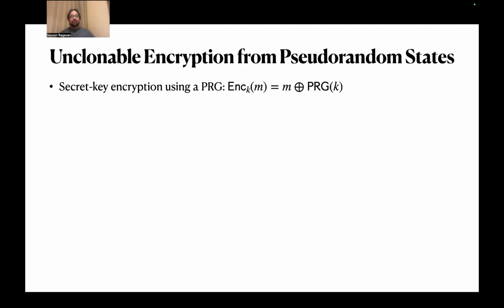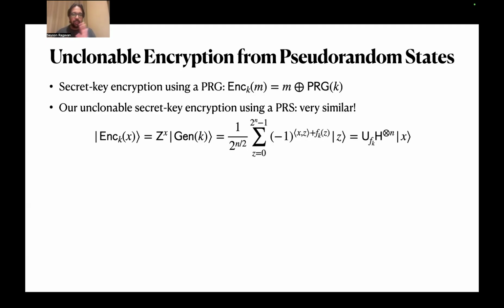And with that in mind, let me state our construction. If you wanted some modestly secure one-time secret key encryption using a PRG, what would you do? Given a key K and a message M, you would output M XOR PRG(K). And our unclonable secret key encryption scheme is extremely similar, except instead of doing XORs, we now apply a Z gate. So to encrypt a message x, first we expand the key to a pseudo-random state, and then we apply Z^x.